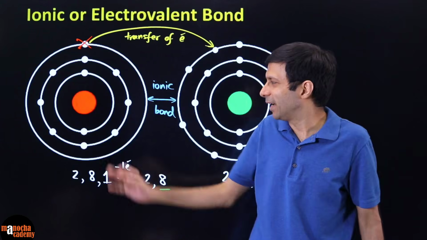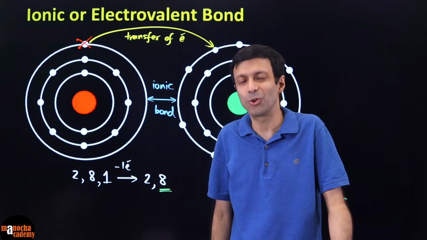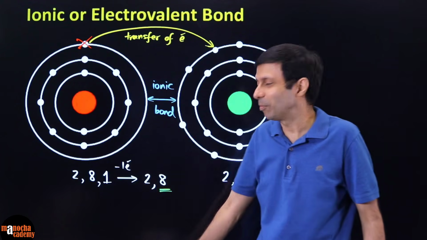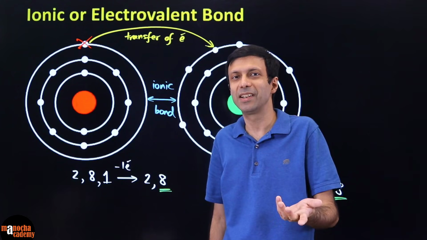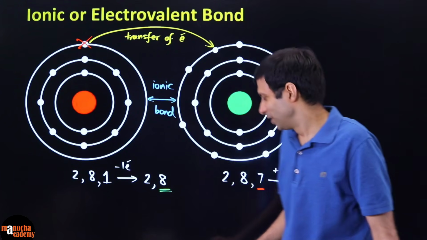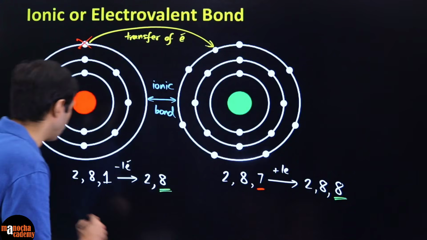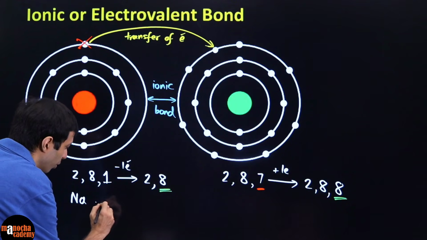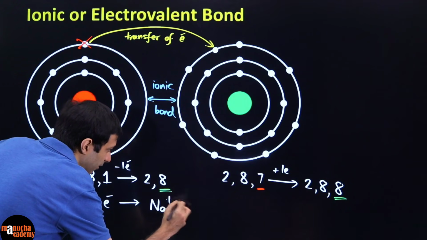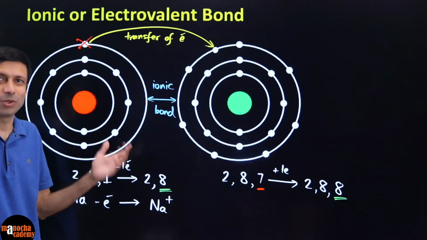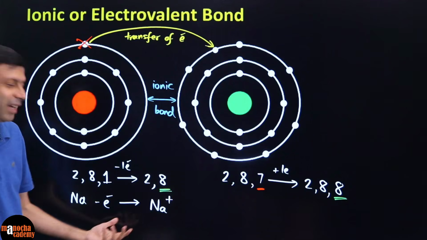So till now we have not identified these guys, right? We have just been talking in terms of electrons and atoms. So let's take a look at who these guys are. In this example, this is 2, 8, 1, atomic number 11. Who is it? It's the atom sodium. So when sodium loses an electron, it becomes the sodium cation. And we know metals like to lose electrons because they have only 1, 2 or 3 valence electrons. They want to lose them and become stable.